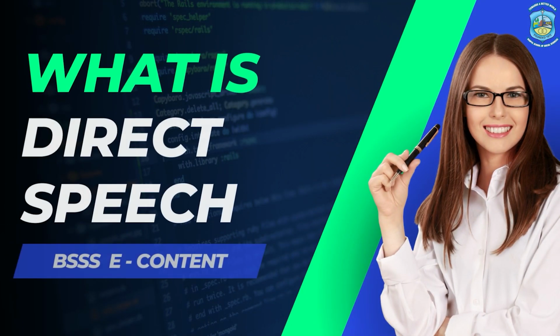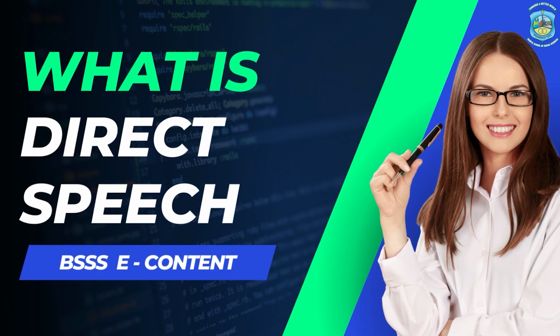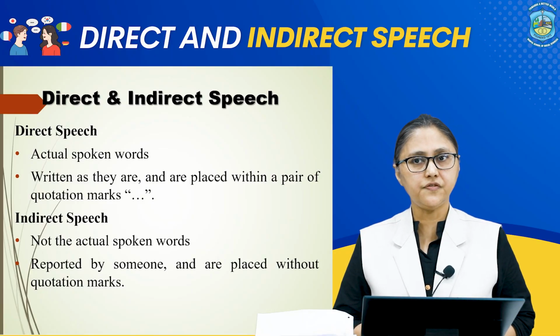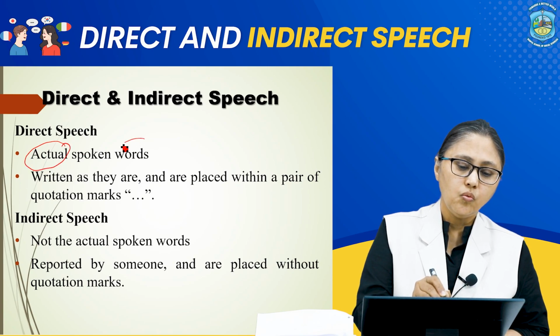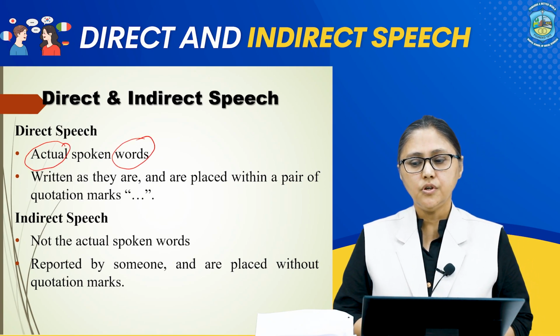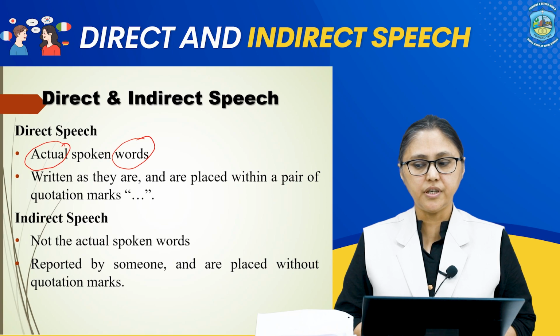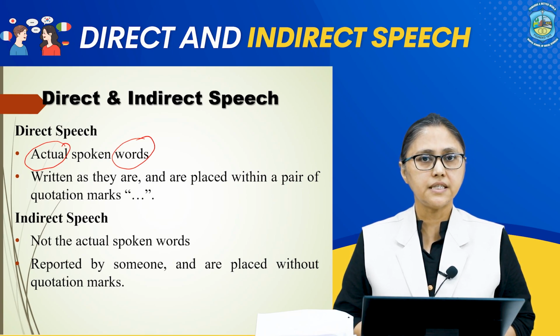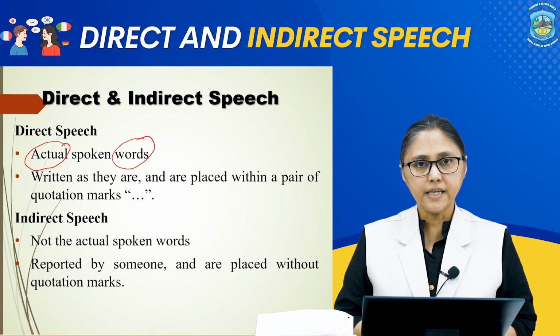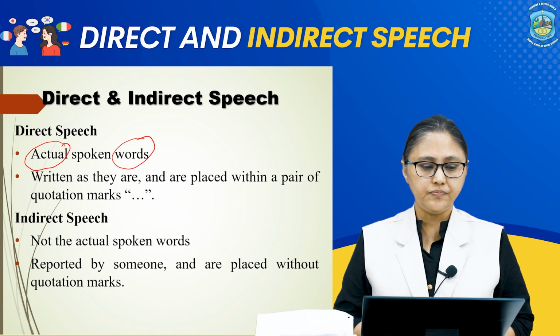So now the question is, what is direct speech? Direct speech is defined as speakers' actual words. So when you use direct speech, you repeat what someone has said using exactly the same words.